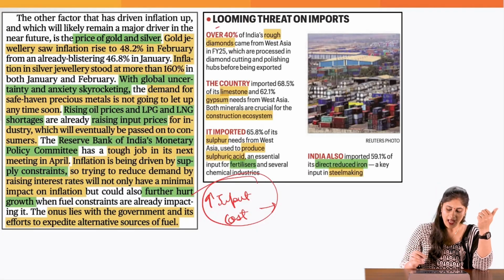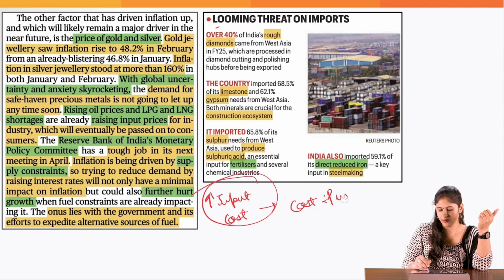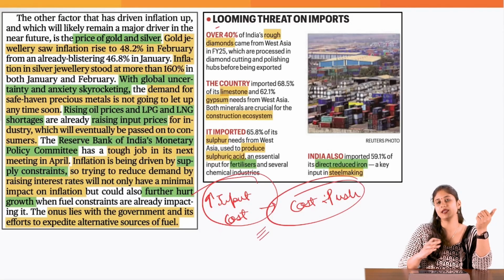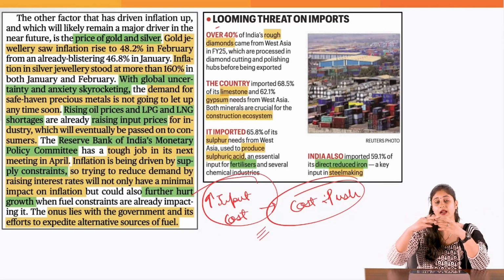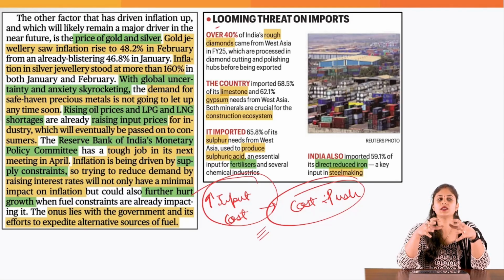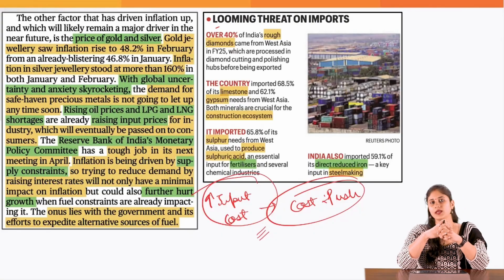And this is a kind of cost-push inflation, because the prices of raw materials are increasing. It is not because of the demand factor. That is the reason in today's article it has been pointed out that it is going to be a very difficult exercise for the Monetary Policy Committee to bring down the inflation, because this time the inflation is not because of a rise in demand, it is because of the supply shock.